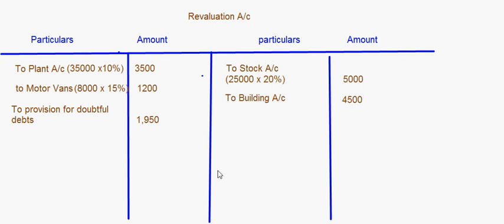Okay, so now you have to find out the profit or loss on revaluation. In this case, it will be a profit on revaluation.